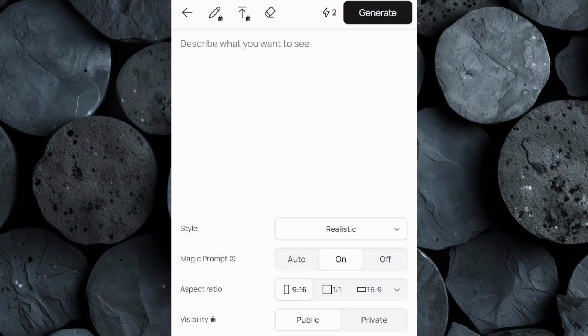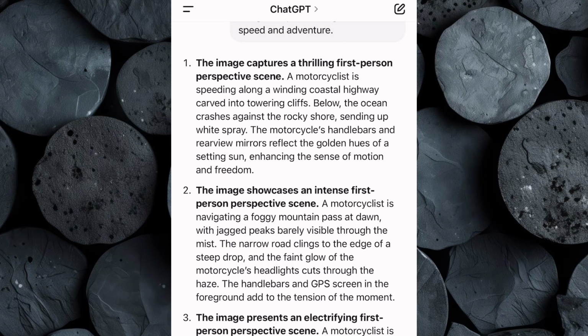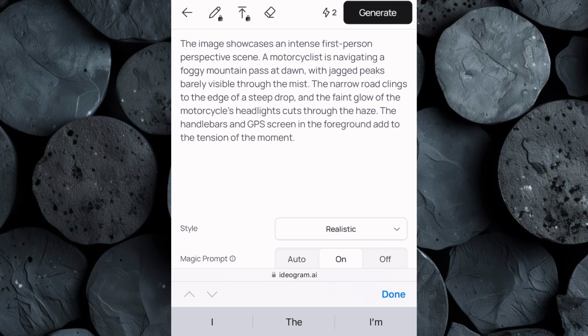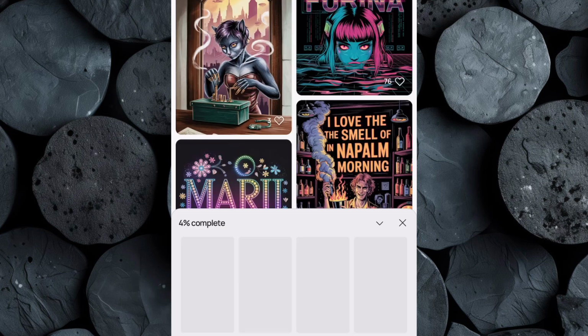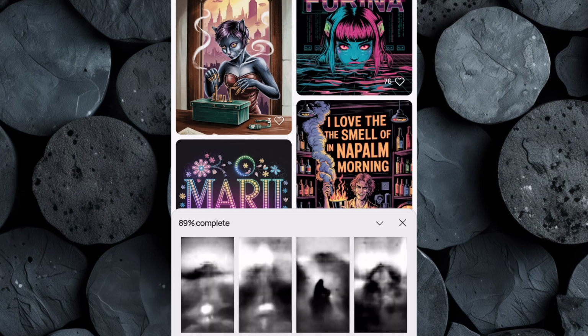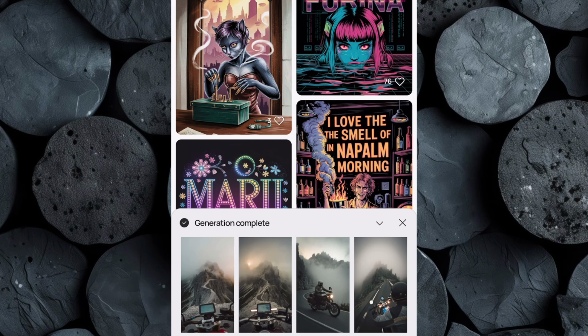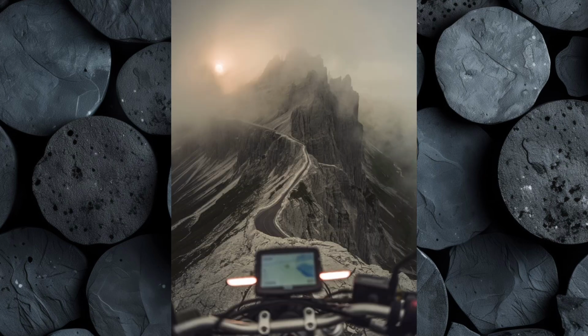Now it's time to apply the prompt. Go back to ChatGPT, copy the POV motorcyclist prompt you've chosen, and paste it into Ideogram's prompt box. Then hit generate and let Ideogram do its thing. In just a few seconds, Ideogram will produce 4 different variations of your scene. Each one will have slight differences, giving you a range of options to choose from.